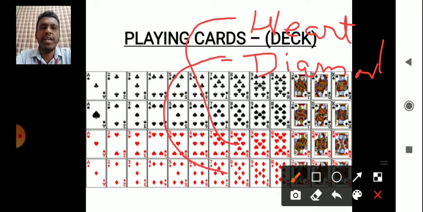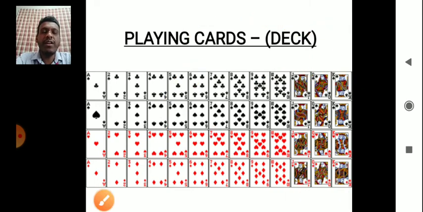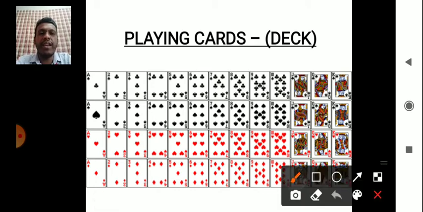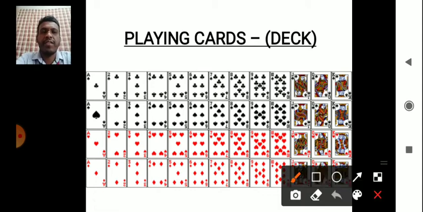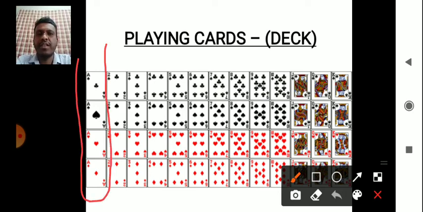Diamond. I'm writing with my right thumb with all my other fingers engaged in holding the mobile, so my handwriting is not that good here, so kindly bear with this. Fine. So these are the four things. Now again, here these cards are known as a car. Okay, that is